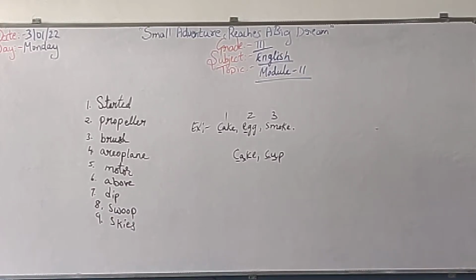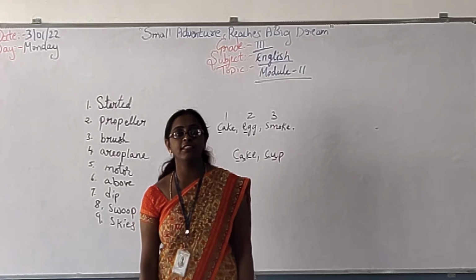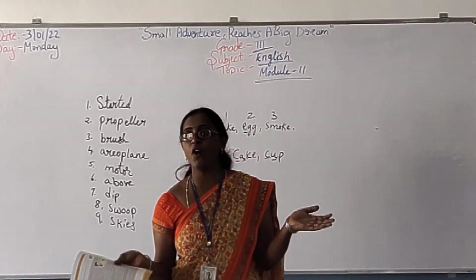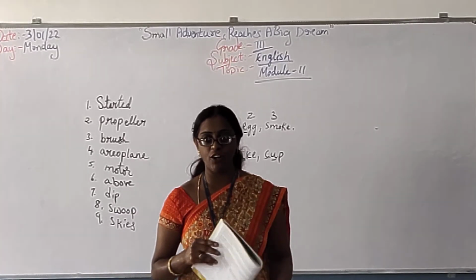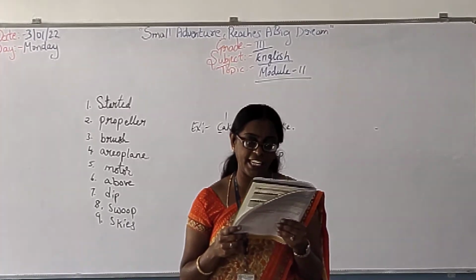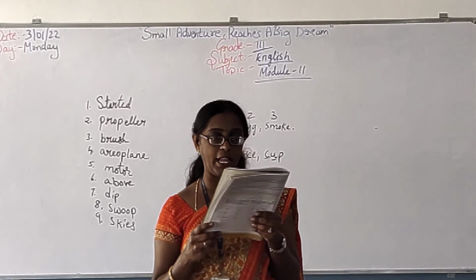Yes? Yes, then next we have conjunctions. Yes, children, next we have conjunctions. See, if you open page number 57, conjunctions. Children, what is a conjunction? Conjunctions means when we join two words or two sentences, right? There we will add a conjunction. There only we will use a conjunction. Example, join the sentence with the correct conjunction: and, but, or, so. Use the hints in the bracket to help you.